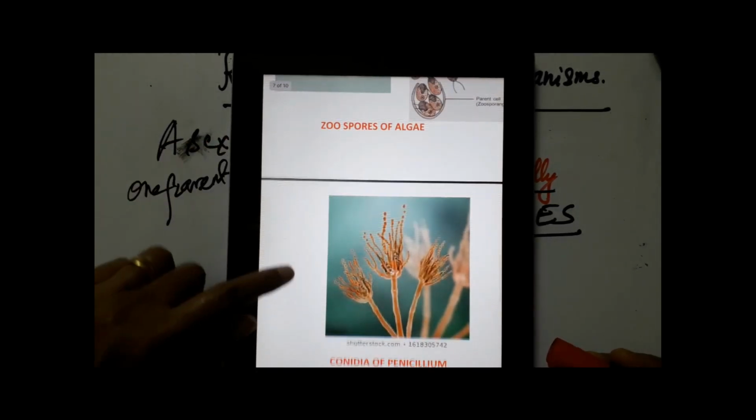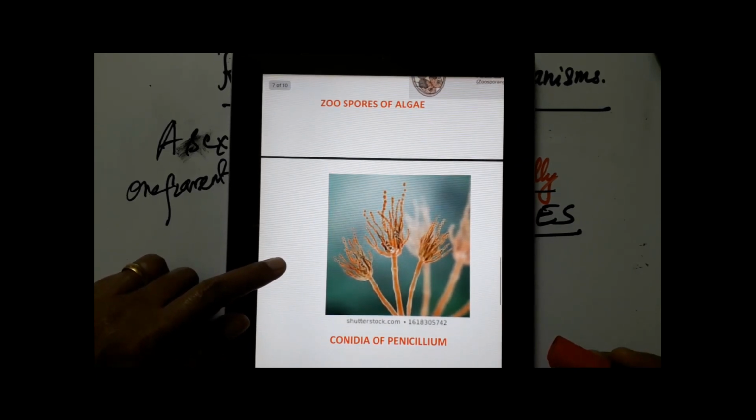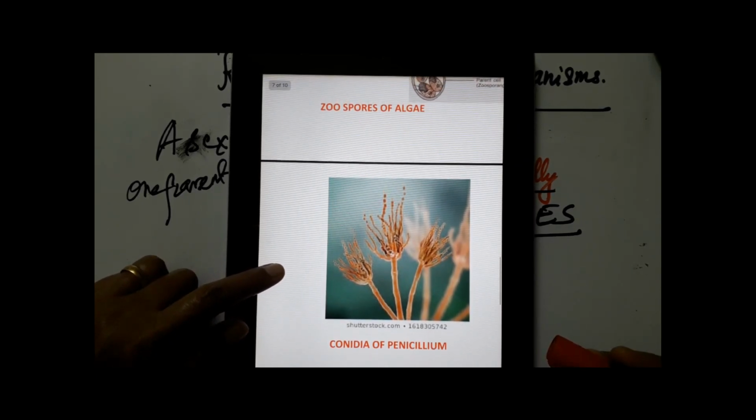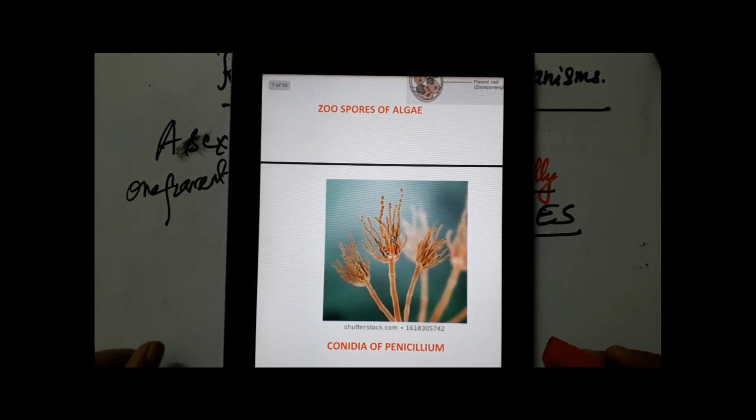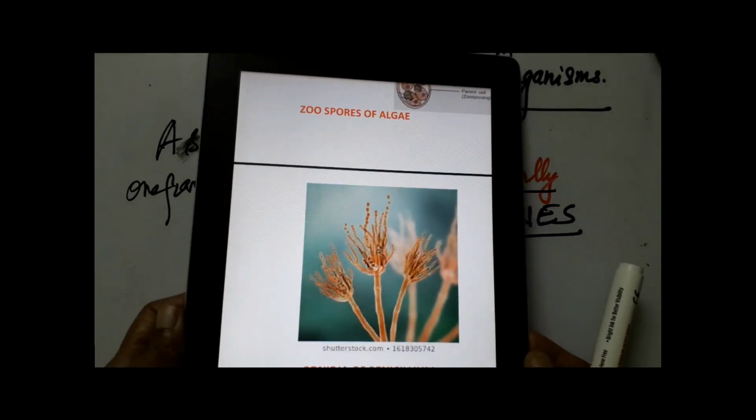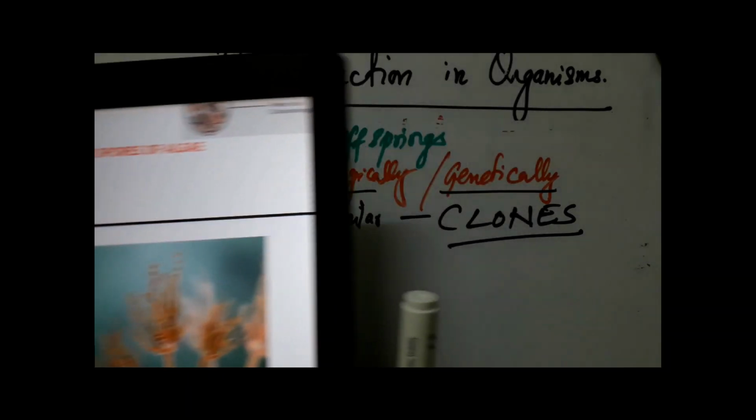And then you have the unicellular algae, like Chlamydomonas, which produce motile spores, what we call zoospores. And then you have fungi like penicillium, in which you notice asexually reproducing bodies which pinch off from a mass of cytoplasm and nucleus, which pinch off from the parent body. We call them conidia, right? So these are the different ways in which simpler organisms reproduce asexually.